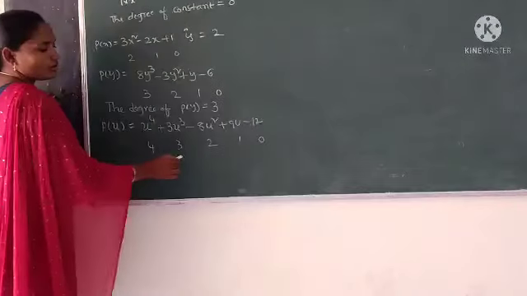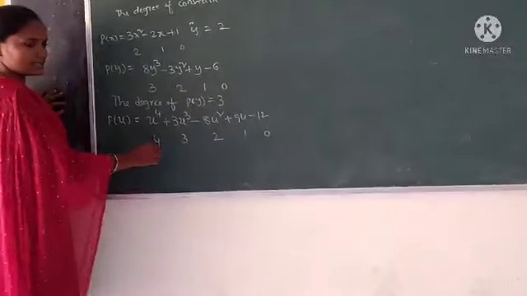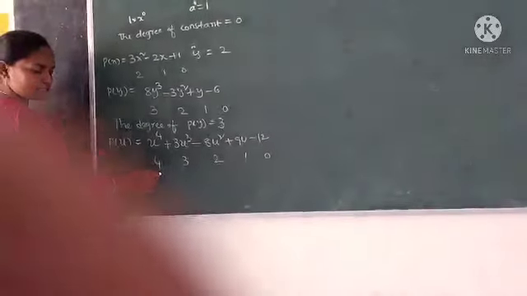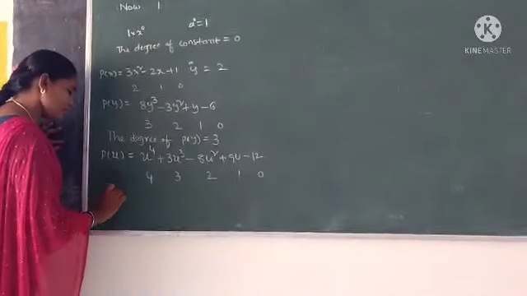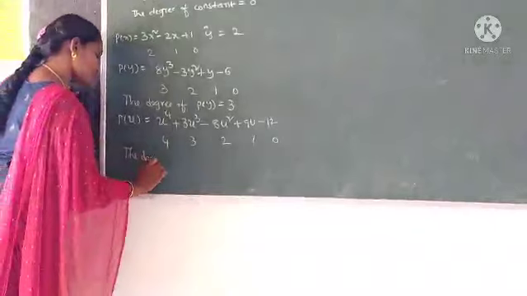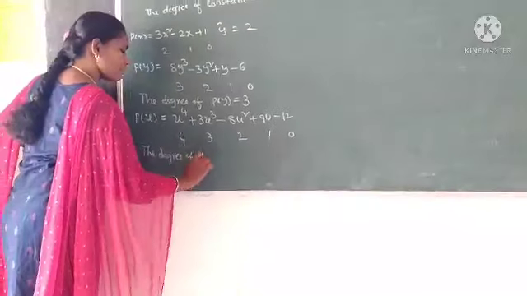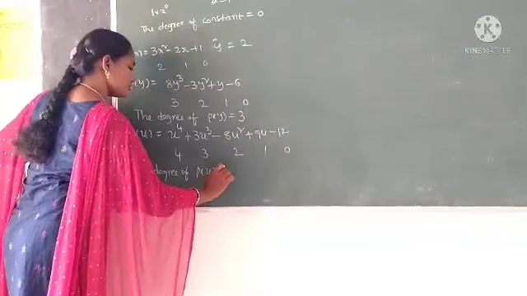Here observe all the degrees. What is the highest degree? The highest degree is 4. Therefore, the degree of polynomial P of u is equal to 4.